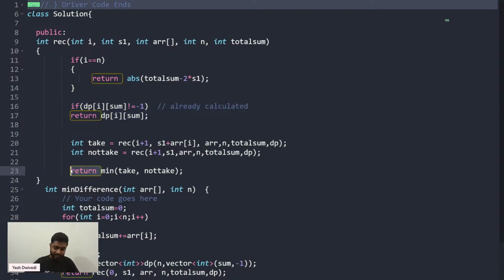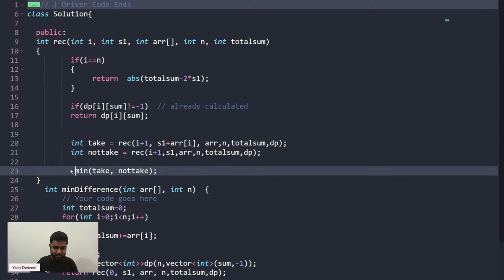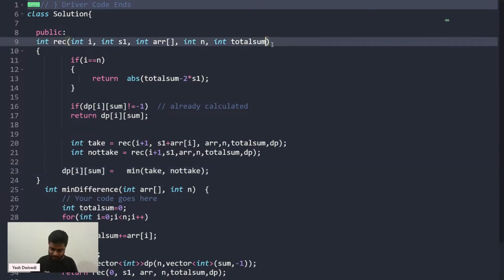Otherwise, if it is not calculated, then what will I do? Before returning it, I'll first of all store it. So I'll say that dp of i sum is equal to this particular thing. Why do we need to pass dp as well? Yeah, I need to pass dp here as well. So I'll say vector of vector int ampersand dp. Obviously, I need to pass it like this, so that any changes I make to the dp will be reflected. You can declare it as global as well if you want.